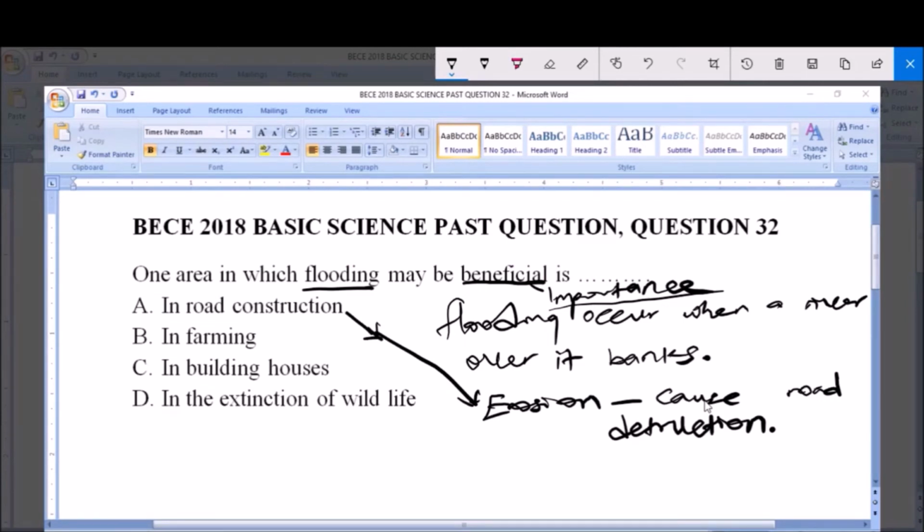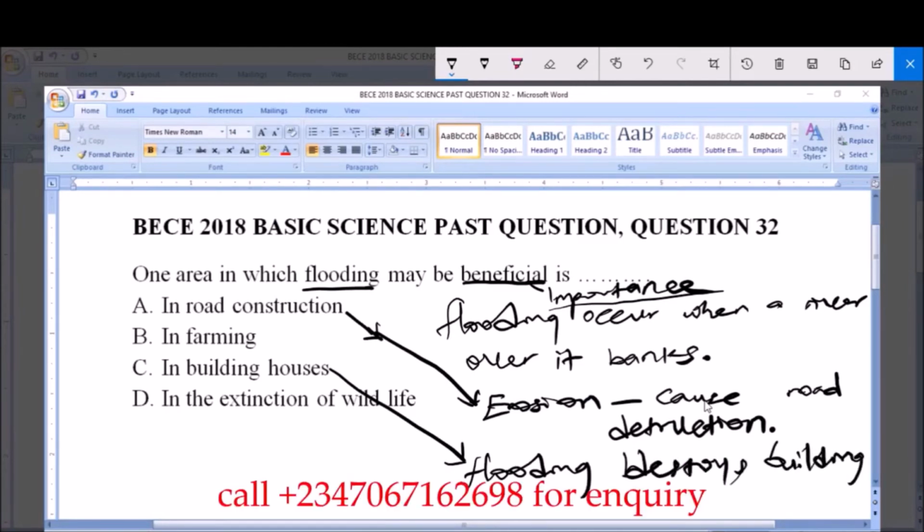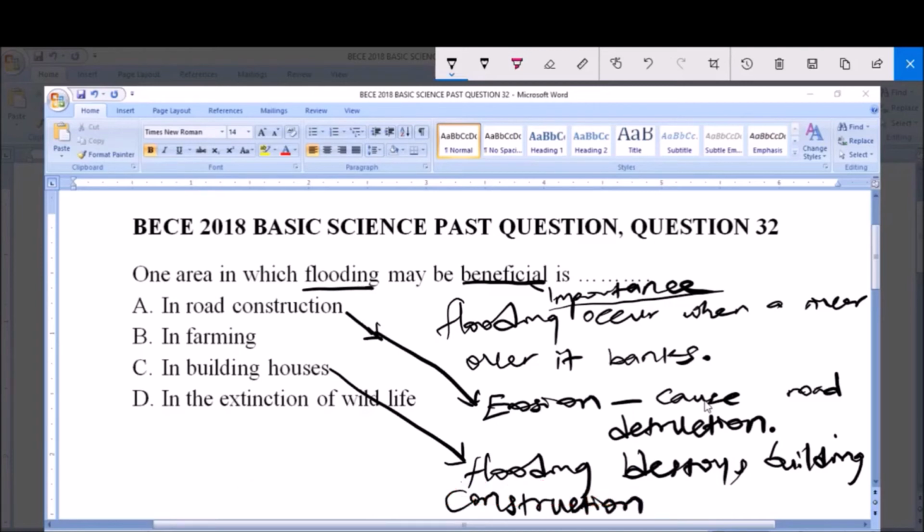Now let's go to C. C says in building houses. Flooding is also not beneficial in terms of building houses. It's not important, because flooding destroys building construction. When the building construction is going on and then a flood comes up, what happens? This building gets destroyed by this flood. So it is not important.